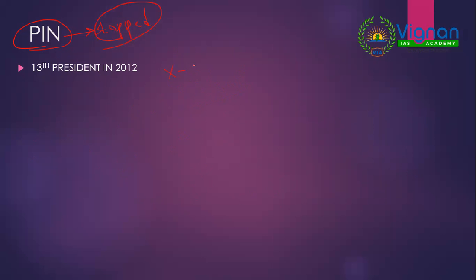Ex-President of India, Pranab Mukherjee passed away. So a series of articles ran on him, like how he was, what he did and all. But out of which you should know these basic stuff. That is, he was the 13th President of India, elected in 2012, then retired in 2017. Or otherwise, his term got over in 2017. So this is important. Not that UPSC will be asking directly whether Pranab Mukherjee is the 11th or 13th President of India. No, it will help you. These kind of statements will help you to filter out options.